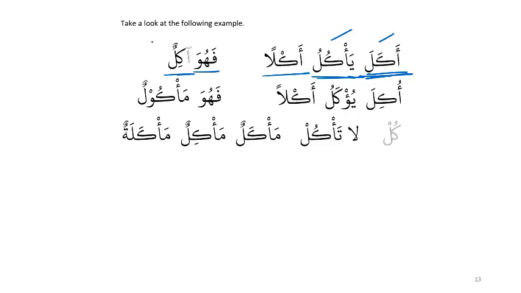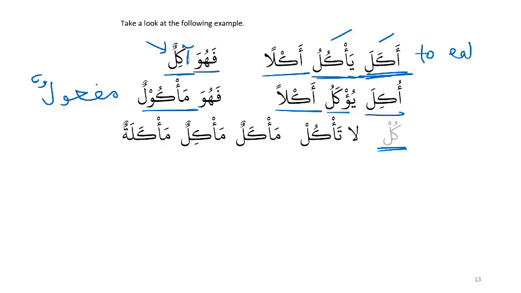Aklan, this is the Masdar. Fahuwa Akilun. What is this? It's Fa'il. Here there's an issue and we resolve it by making it Alif Mad. So Akilun is one who eats. Ukila, Yukalu. Aklan is the Masdar, the act of eating. Fahuwa Ma'kulun, this is on the pattern of Maf'ulun, no issue here. What does Kul mean? Kul with Akala means eat, the command. So Kul is the command, eat.